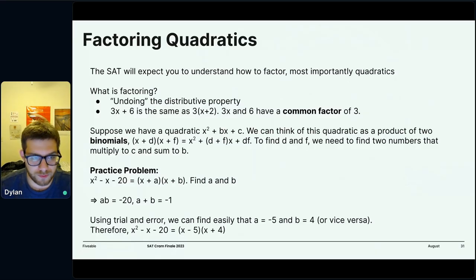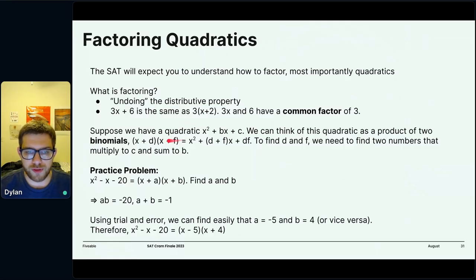So again, factoring is a puzzle about figuring out what two things multiply to get the big thing. So in the sense of a quadratic, we want to figure out not just what number multiplies, but actually what two binomials, right? Every quadratic can be written as two binomials being multiplied by each other. And the reason is, well, we need an x term here and an x term here, because we need an x squared at the end.